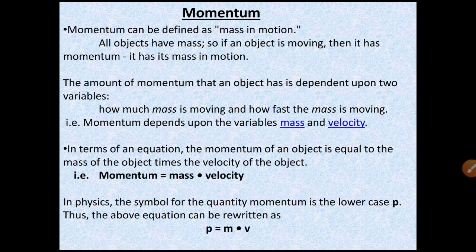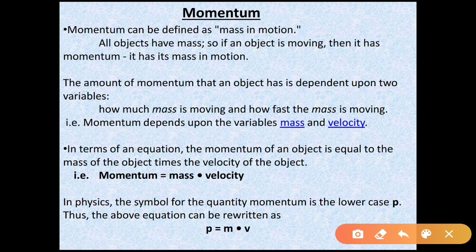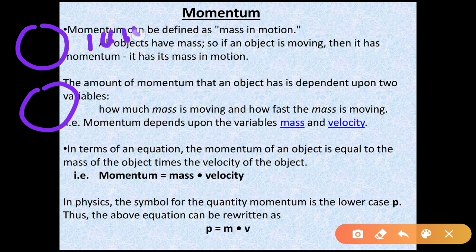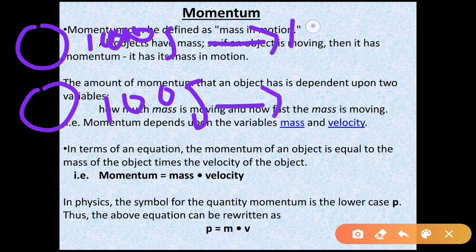Now, what is momentum? To understand momentum, we will consider three scenarios. In the first scenario, let us consider two balls, both having the same mass of 100 grams. Both balls are moving with some velocity. Let us assume the first ball is moving with a velocity of 10 meters per second and the other ball with a velocity of 100 meters per second.